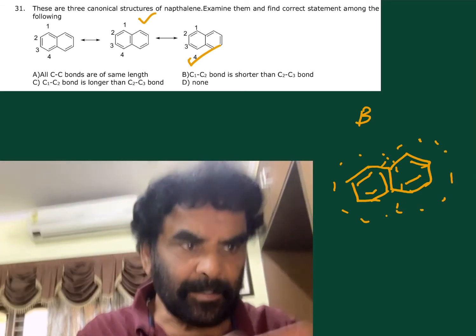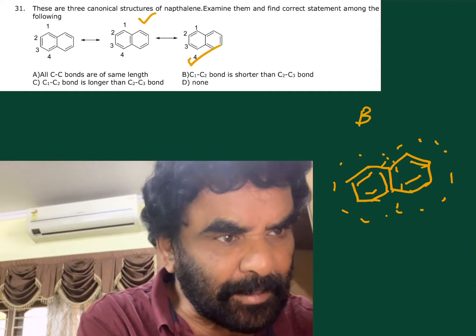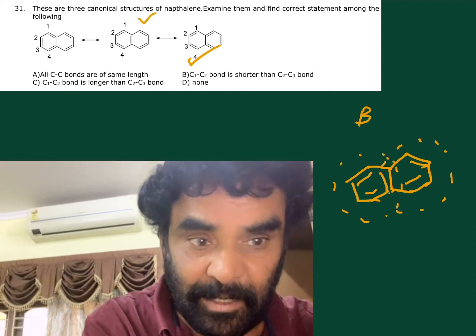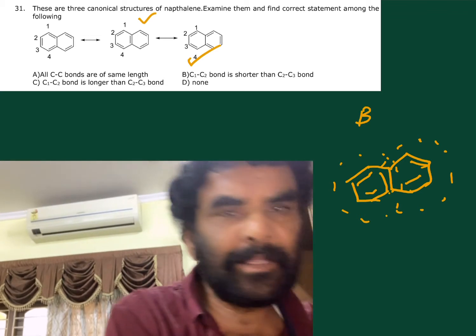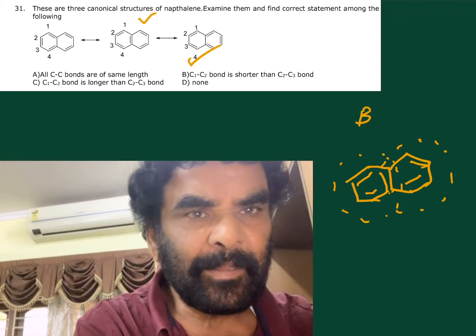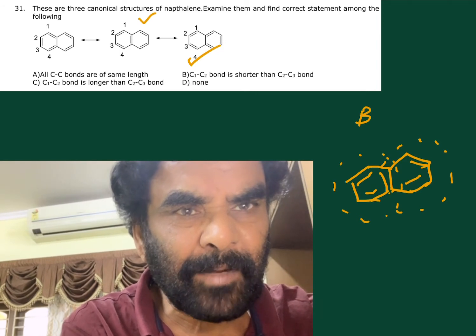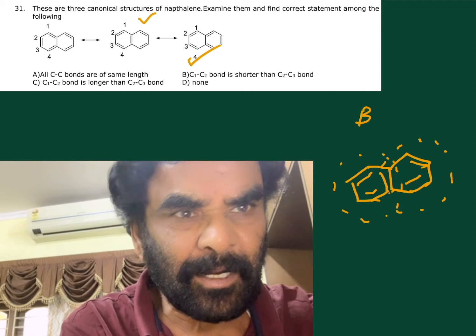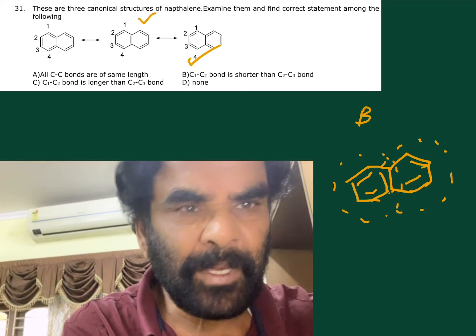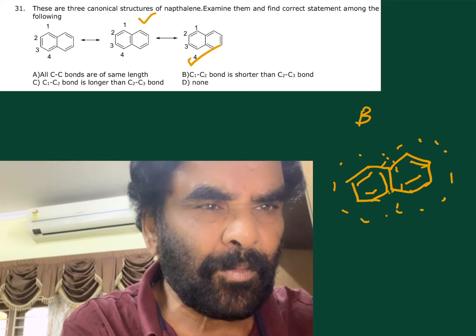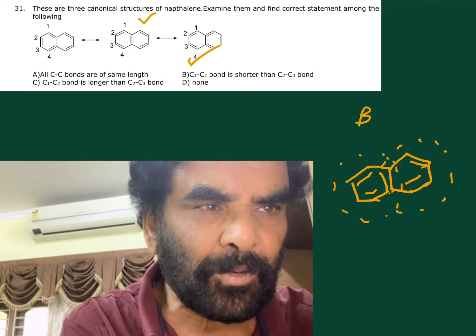So this resonance structure is more stable, the major contributing structure. Therefore, now this is the case. C2, C3 is a single bond. C1, C2 has more double bond nature. So it is shorter. So here the C1, C2 bond is shorter than the C2, C3 bond.